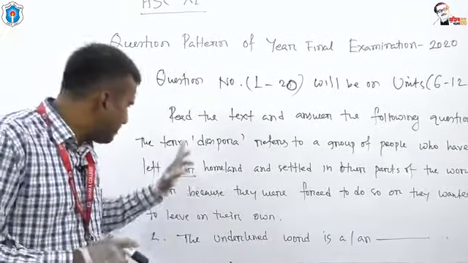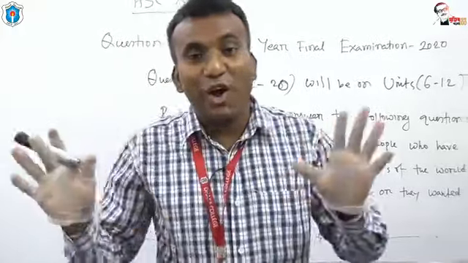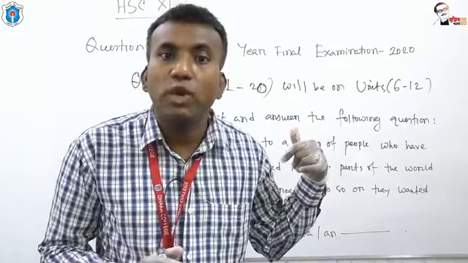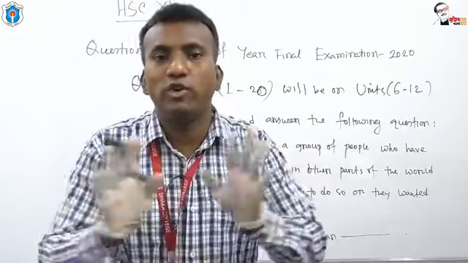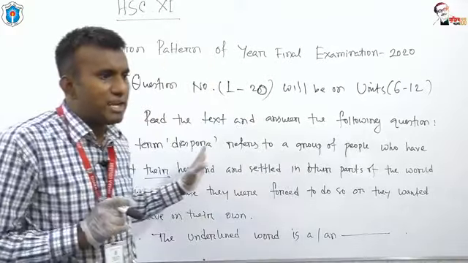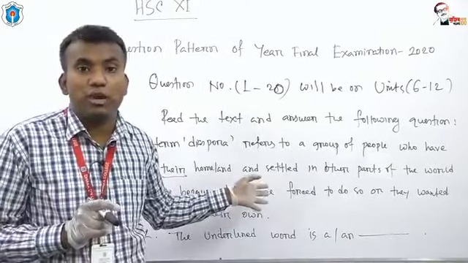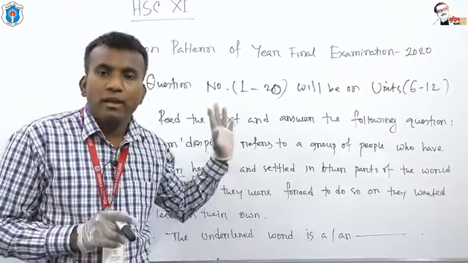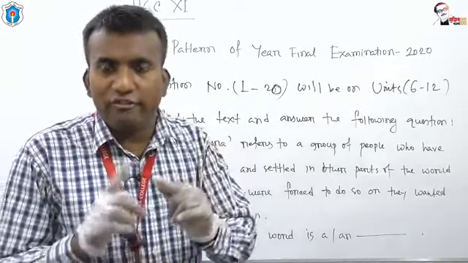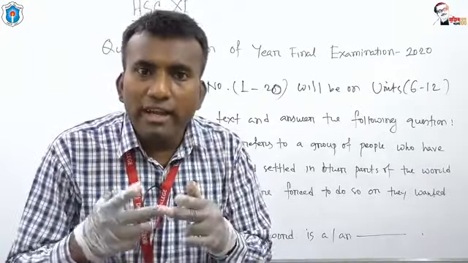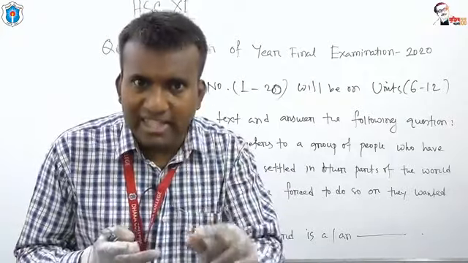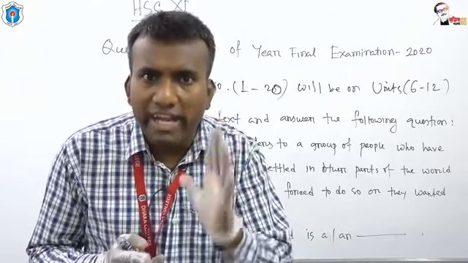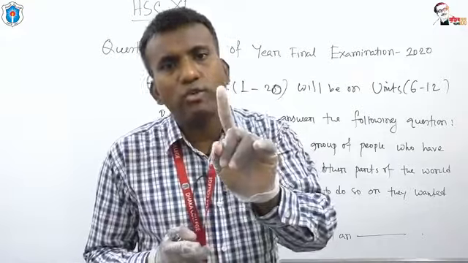Okay, and all the text or all the passages will be given from your fixed units that I have already told you. And my dear students, you have already come to know about the question pattern of question number 1 to 20. For 20 MCQs, for question number 1 to 20, small or smaller passages or texts will be given. Under each of the texts or passages, one question will be given.